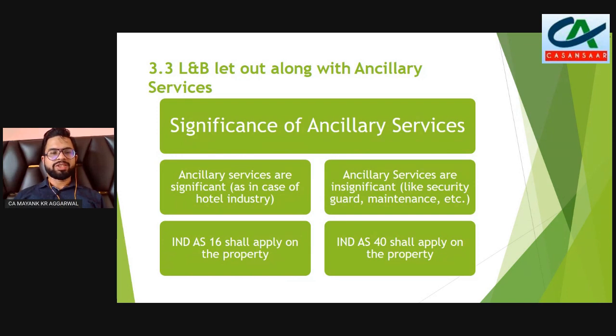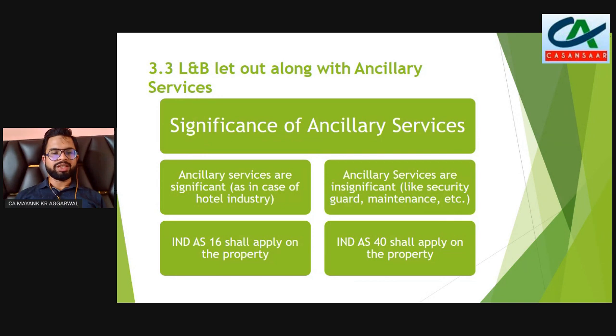Like in the hotel industry, when we go to a hotel, the ancillary services include room servicing, room cleaning, there may be some breakfast as well, AC services, cleaning services, bed, etc. In all these cases where the ancillary services are significant, the purpose of that property is not to let out those assets individually, but to provide hotel services as a whole.